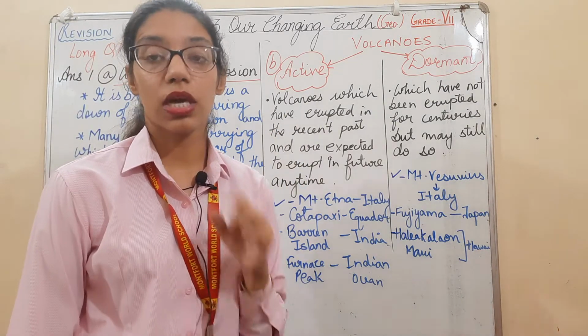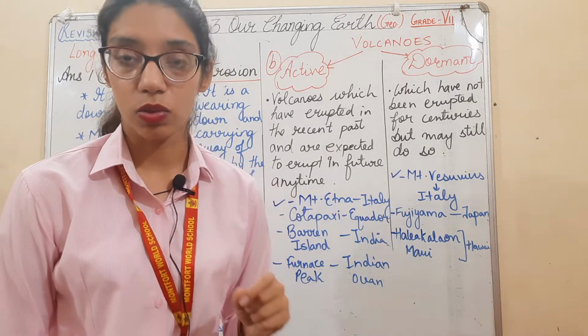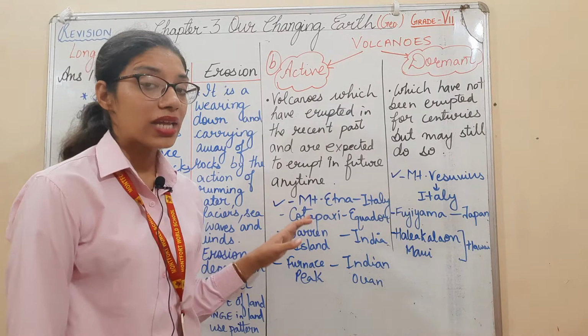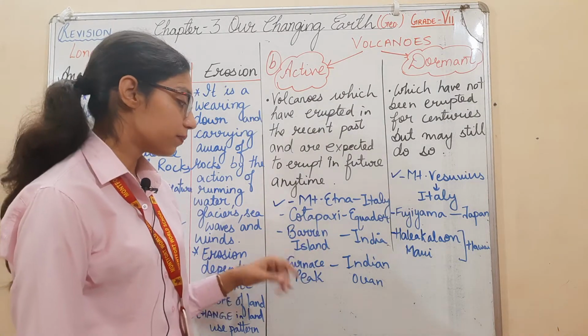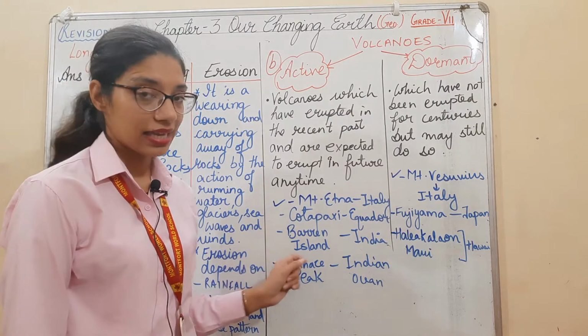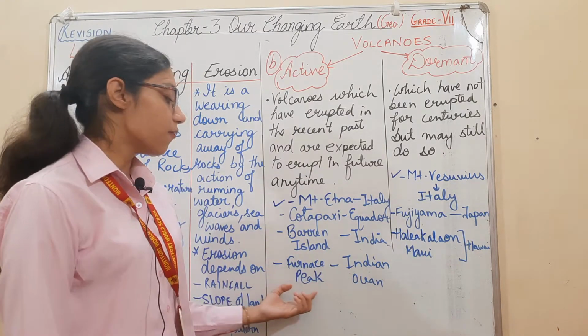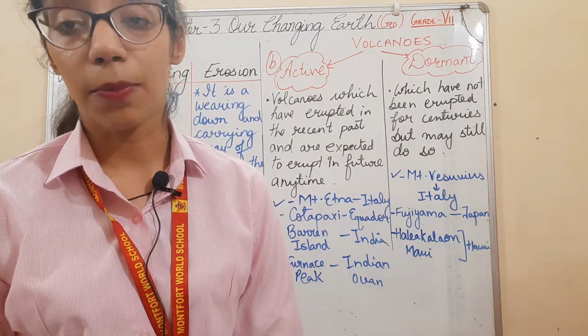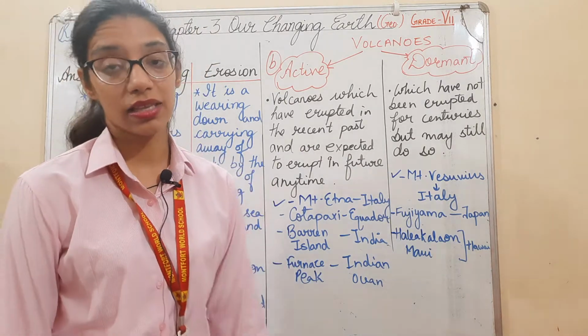Active volcanoes are also known as living volcanoes. Examples are Mount Etna, that is in Italy, Cotopaxi, Ecuador, Barren Island, India, and Furness Peak in Indian Ocean. This volcano has erupted more than 80 times in the recent past.